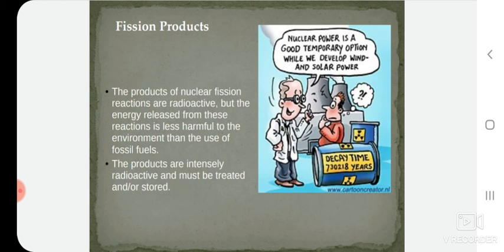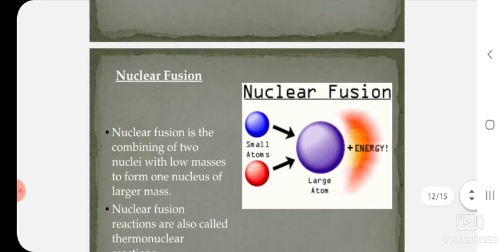It is not a lifetime option, it is temporary, because the element which we are going to use in a nuclear reactor is a non-renewable source, which is going to end after some time. That is why this is a temporary option.